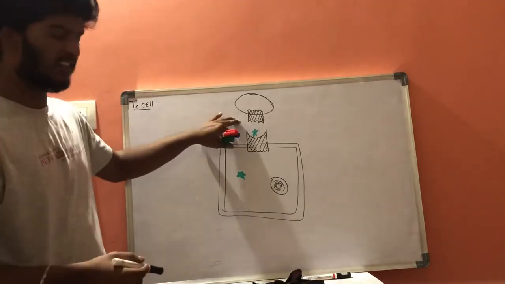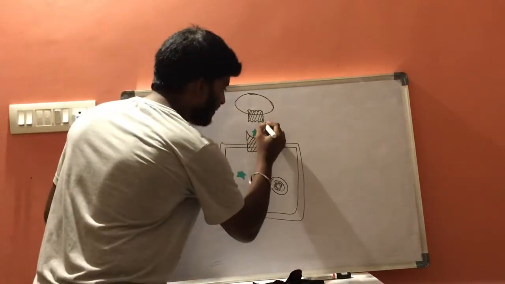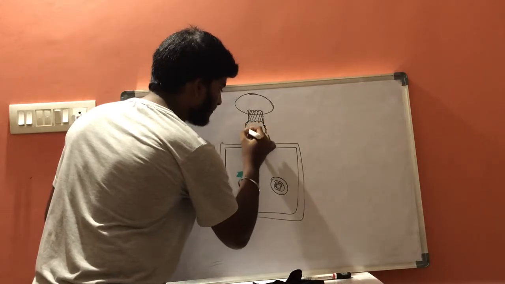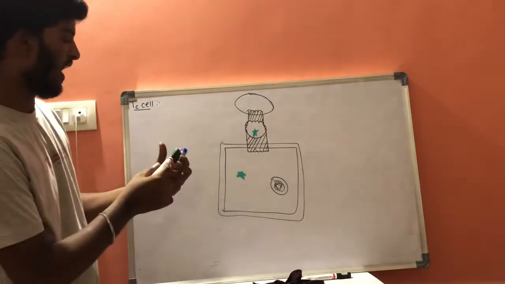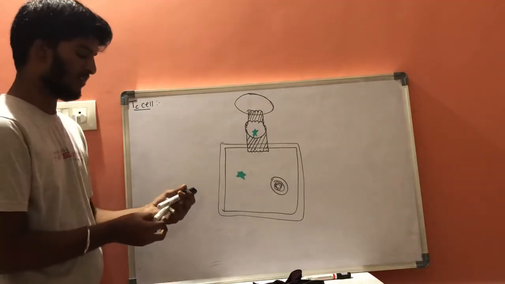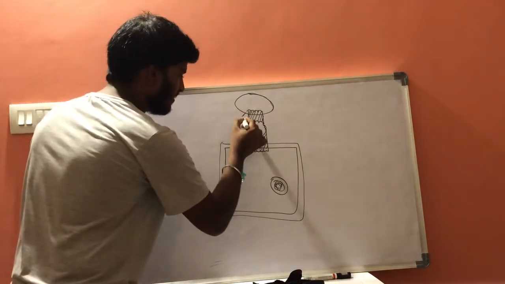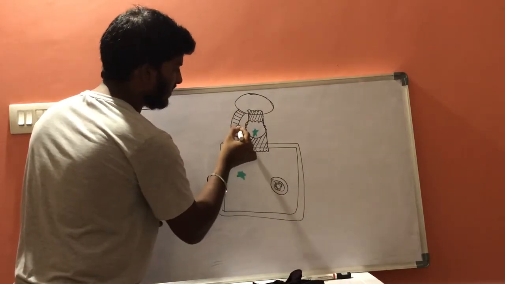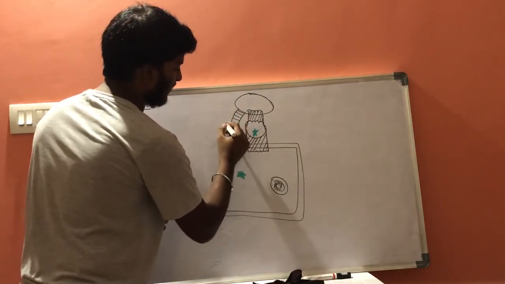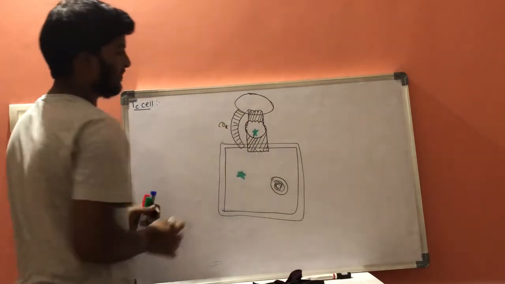Now these T cell receptors will bind with this MHC class 1, and there will be formation of one more structure, that is CD8 marker. These are CD8 markers.